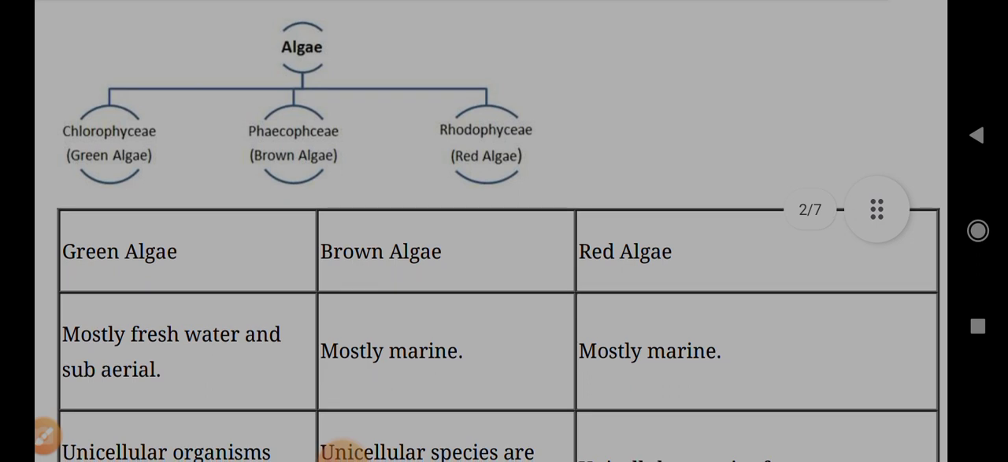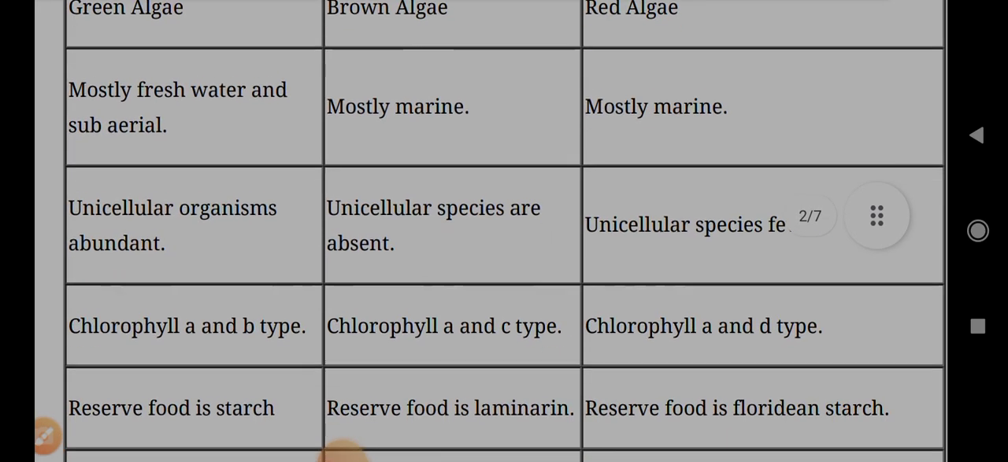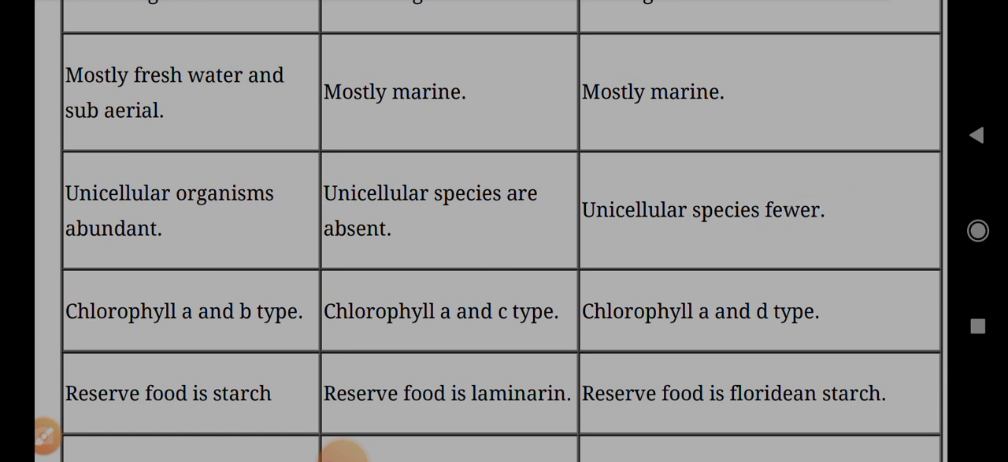Algae have three types: Chlorophyceae, which are green algae; Phaeophyceae, brown algae; and Rhodophyceae, red algae.